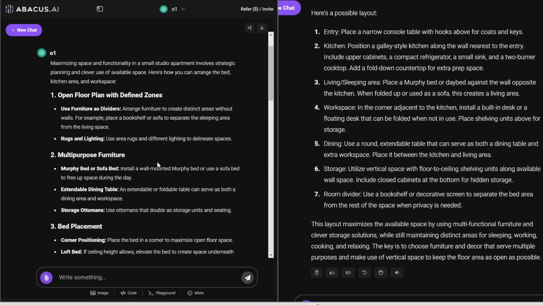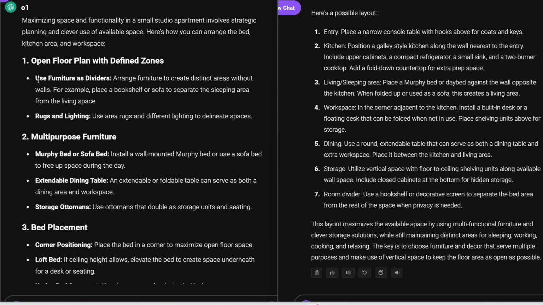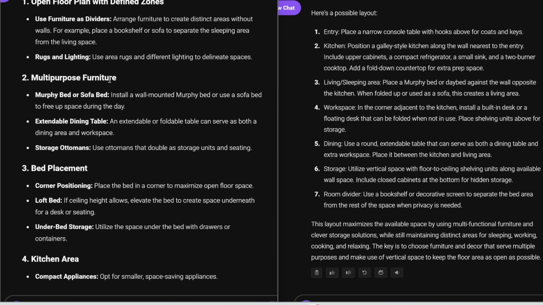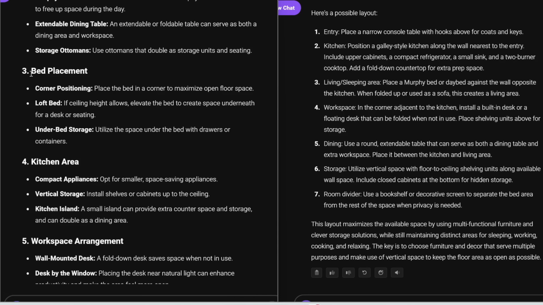Alright, now let's look at O1's response. It also suggested to use furniture as dividers. Arrange furniture to create distinct areas without walls. It also suggests some multi-purpose furniture such as a Murphy bed or sofa bed and an extendable or foldable table. It also has some really good suggestions for the bed in order to maximize floor space of the studio. For example, placing it in the corner, using a loft bed, and using underbed storage.